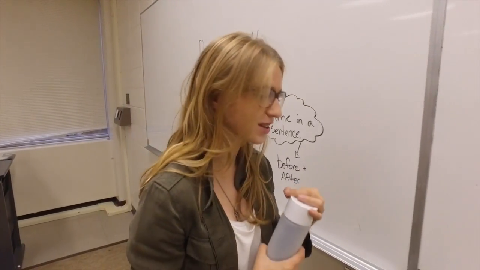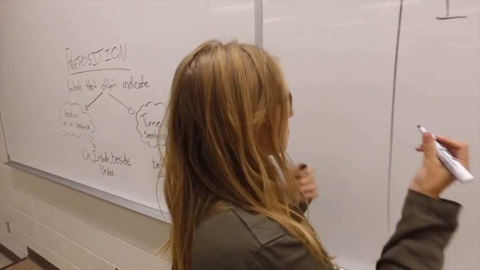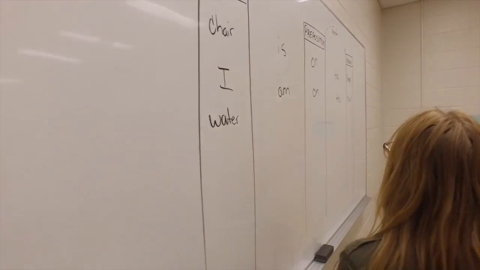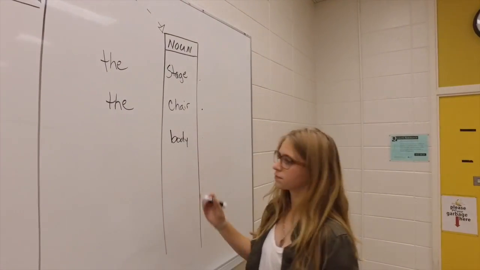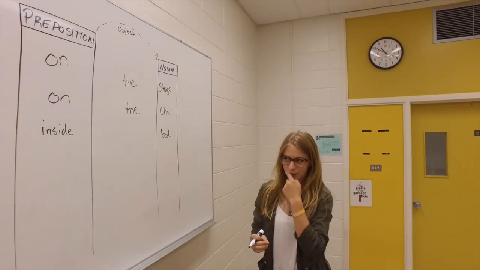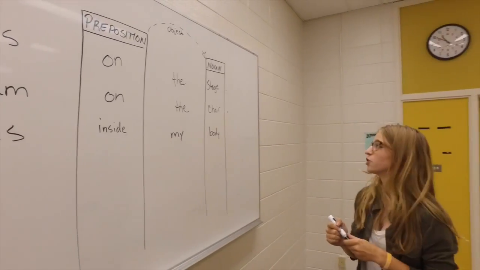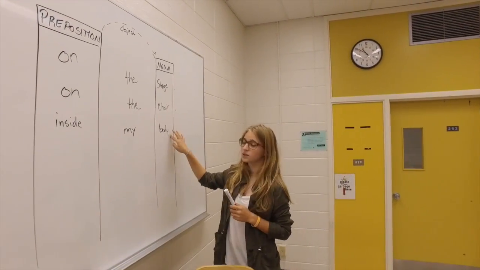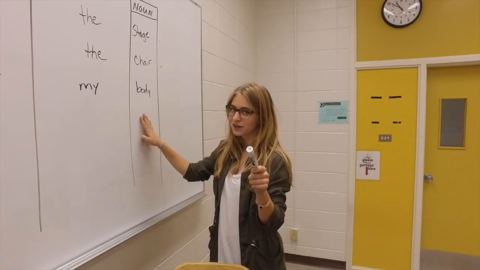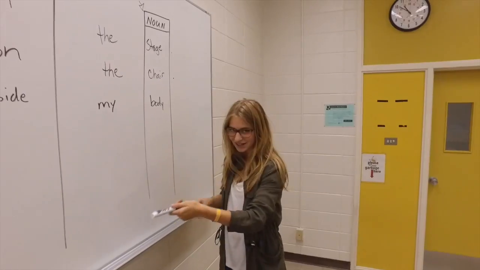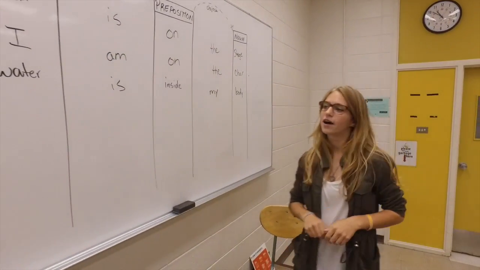Good. Water. The water is inside my body. Let's fill in the sentence. So in this one, body would be the object. My body would be an object. Women are not objects, but in this case, the body is an object in this sentence. It's a noun. Let's do one more.